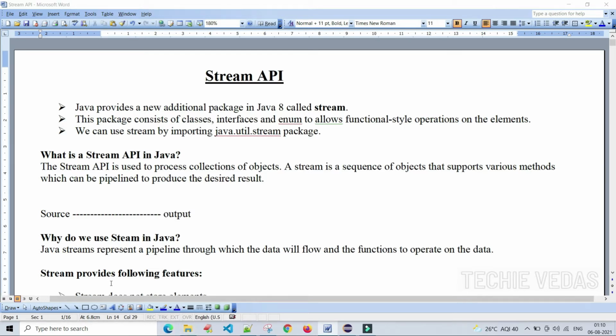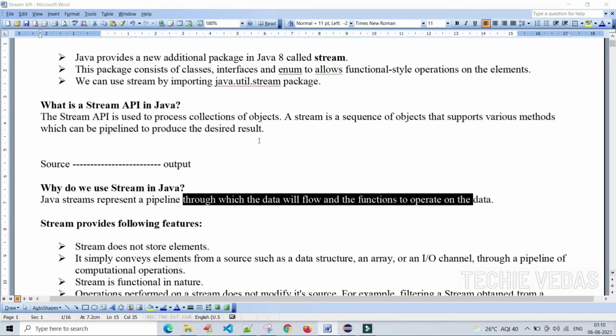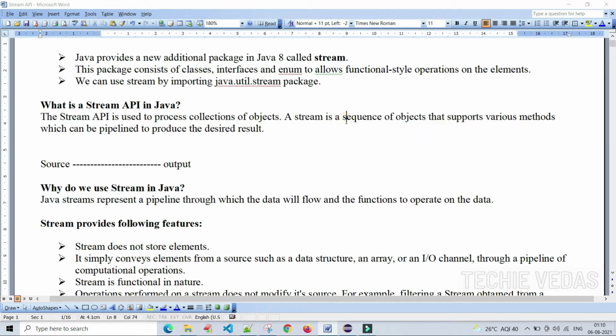Next one. Why do we use stream in Java? Java streams represent a pipeline through which the data will flow and the functions to operate on the data. This is the same thing, right? We have discussed it here, but this is a concept a layman can understand, and this is a little bit technical.